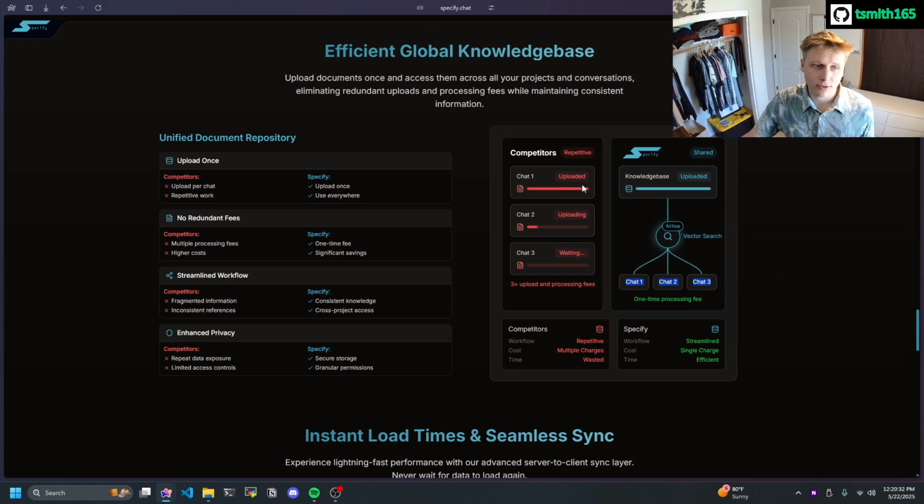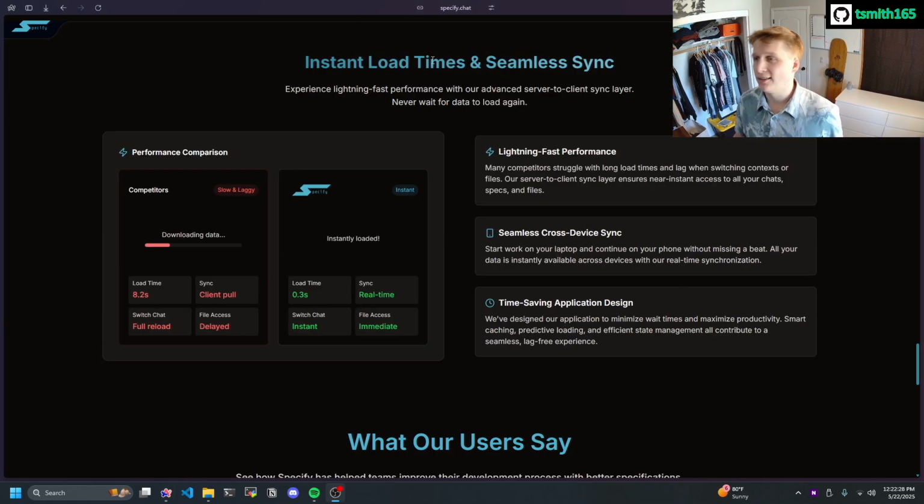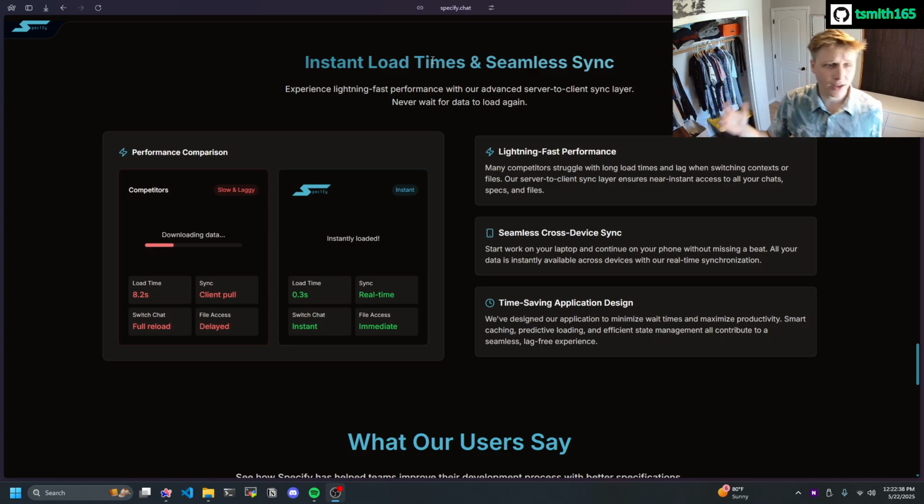With competitors, you're going to have to upload that file or perform that web search in every single chat, which gets really annoying, let me tell you. I've done a lot of it. And we also have instant load times and seamless sync, and this was really important to me. So with other chats, everything is just stored on the server. So every time you access their website, you're going to have to query all of that data from the server down to your client side.